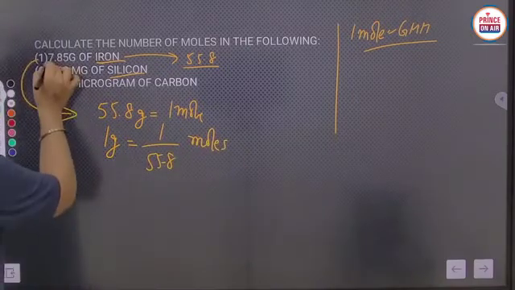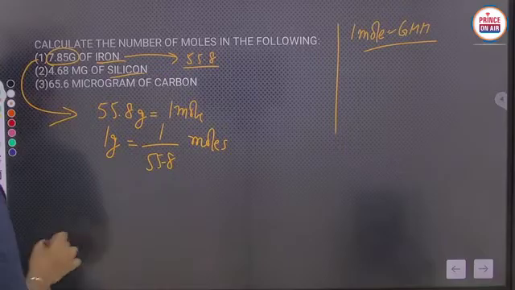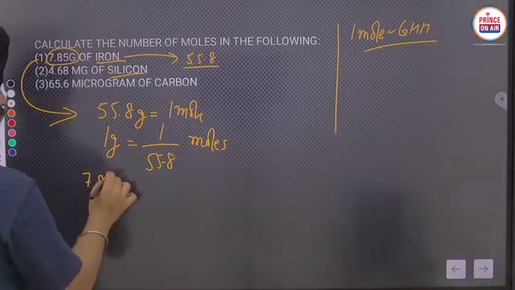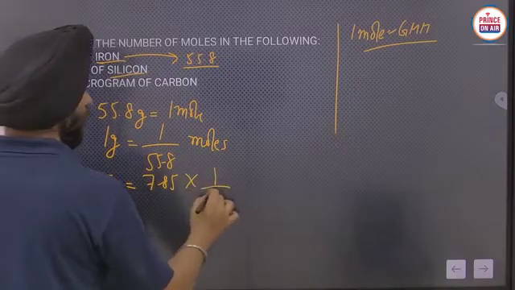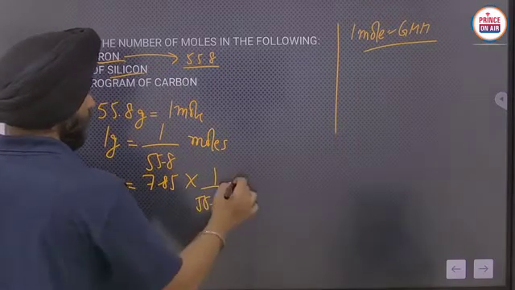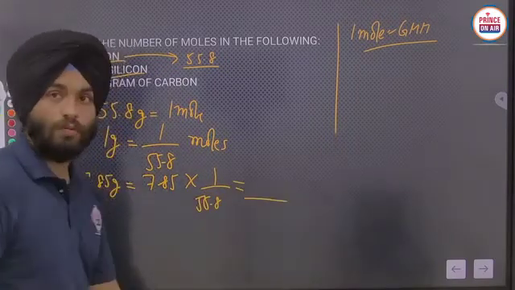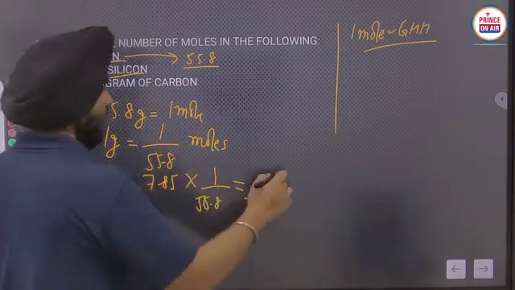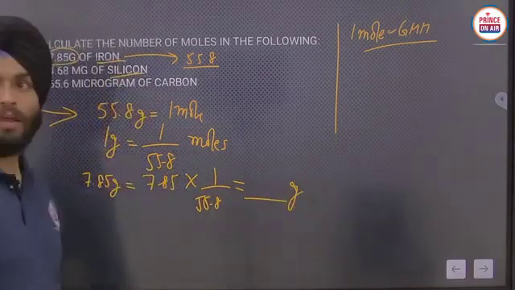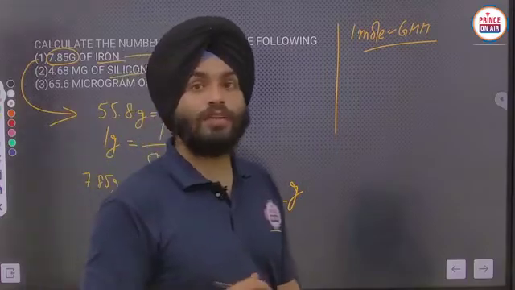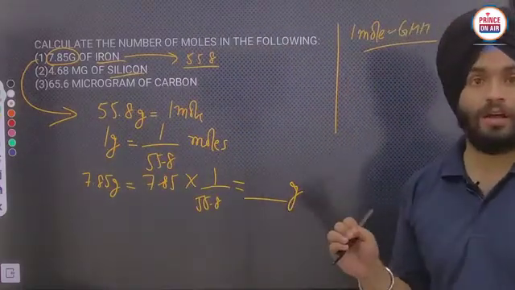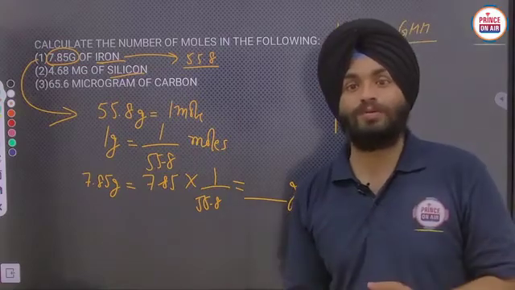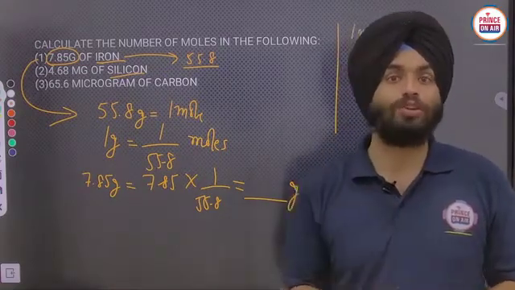Okay, and we are carrying 7.85 gram. So 7.85 gram will be 7.85 into 1 by 55.8. That value you have to solve yourself, and afterwards you will get the answer in gram. Okay, all the solutions of these numericals you will get from the notes. Here I'm just providing you the classroom environment so that you can do the calculation yourself.